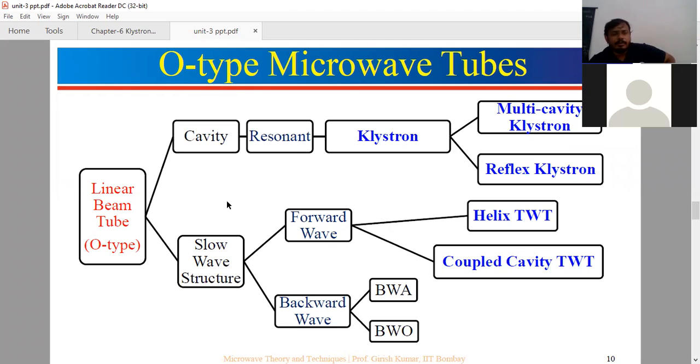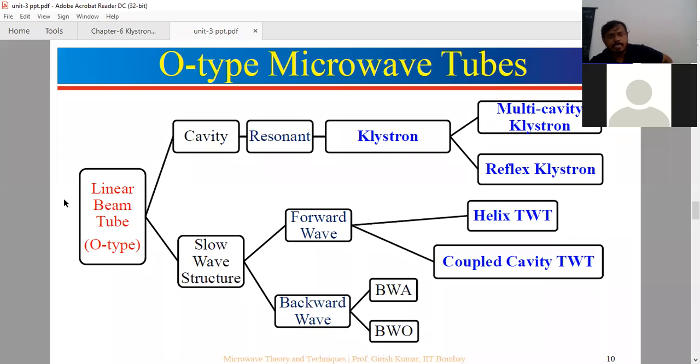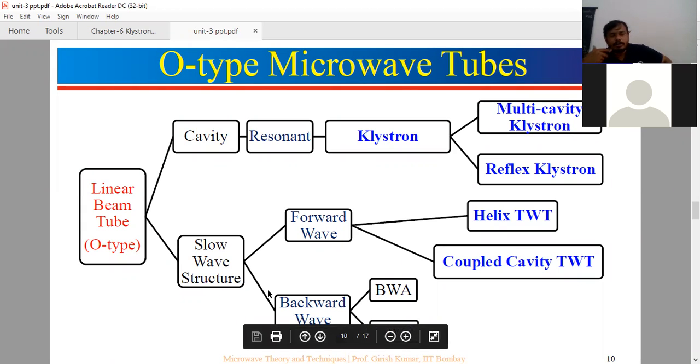To achieve velocity modulation in the tubes, we have cavity resonators and slow wave structures. In cavity resonators, we have the klystron. The klystron has the reflex klystron and the multi-cavity klystron, with a minimum of two cavities, then three cavity, four cavity, and so on. Then the slow wave structure is there. Klystrons are these O-type tubes.